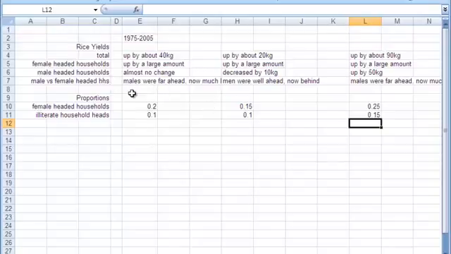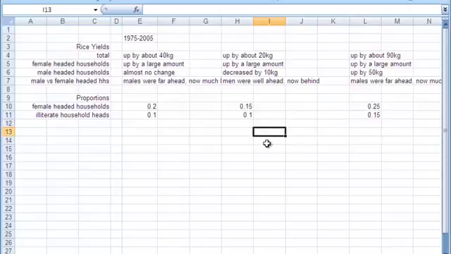Male versus female-headed households also similar. Two of them say that men were ahead and now behind. Two of them said that men were far ahead and now only slightly ahead. One of them says that men are now well behind. So that's inconsistent as well. Then looking at proportions, female-headed household proportion could be 20%, could be 15%, could be 25%. Illiterate households, a bit more consistent, could be 10% or 15%.